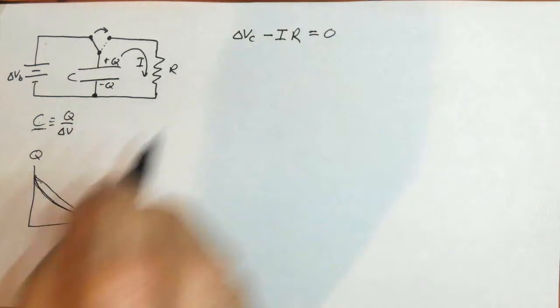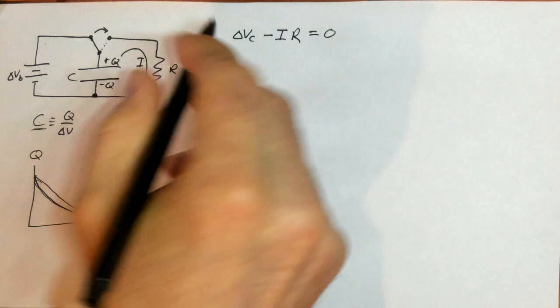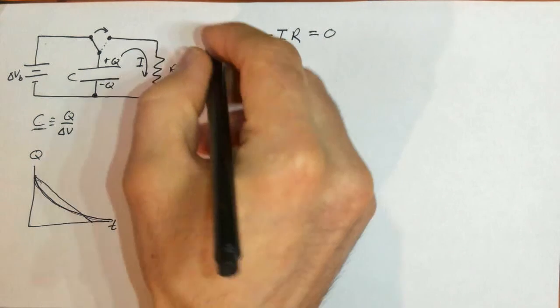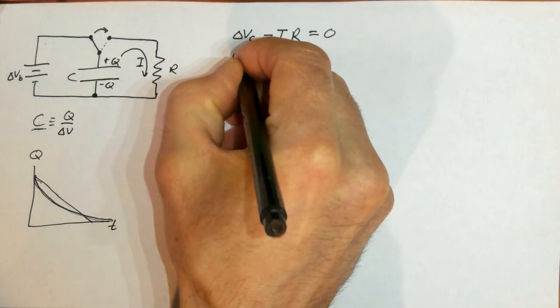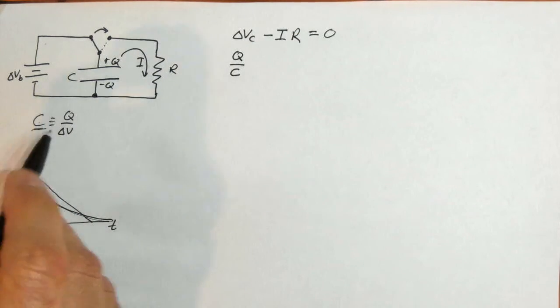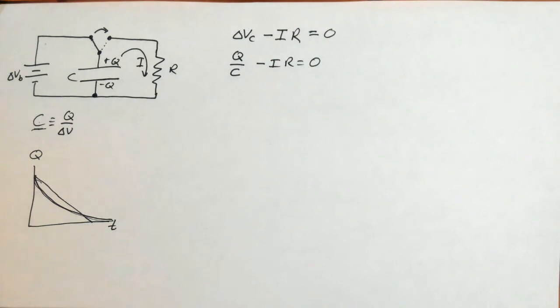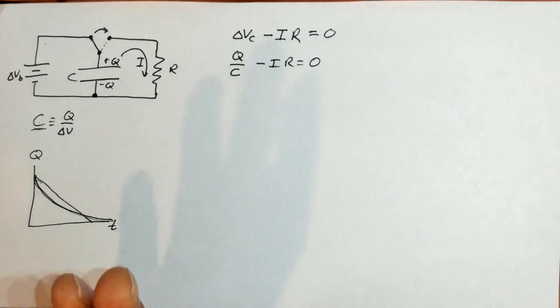We use that loop rule, knowing that the potential difference across the full loop, getting back to where we start, must be 0. We gain, we lose. Well, we can rewrite this equation to change the delta V_C to Q over C. Just multiply the delta V up and divide the C down. Minus IR equals 0. We're like, okay, what do we do next?